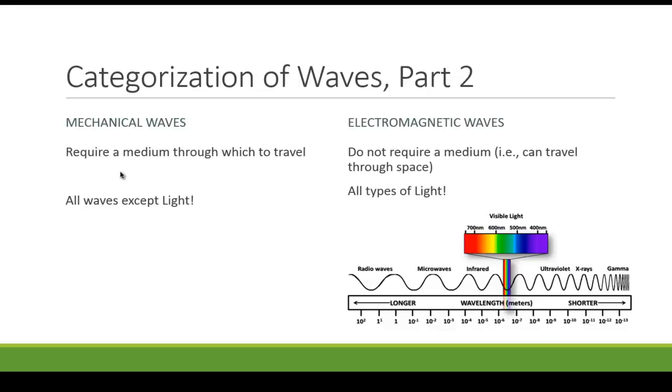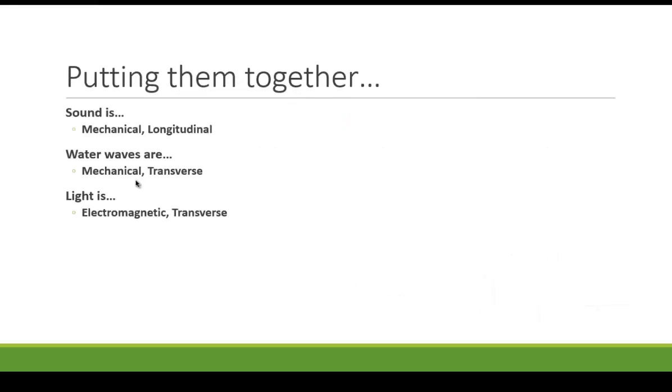We're not going to spend much time on those in this class, but do know that's the other way that we can categorize waves. So we put those things together. We would describe sound as being a mechanical and longitudinal wave because it requires a medium through which to travel and it vibrates back and forth.